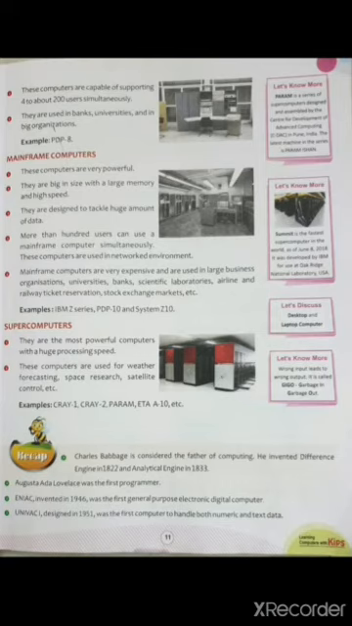Moving on to the last point of the computer, or can say last type of computer, that is supercomputers. As the word super is there, and this means these are the most powerful computers and their speed is also very high. These computers are used for weather forecasting, space research, and satellite computers. Examples of supercomputers are Param, Cray, Cray 1, Cray 2. You know, Param is the supercomputer which has been developed in India, and Summit is also a supercomputer.